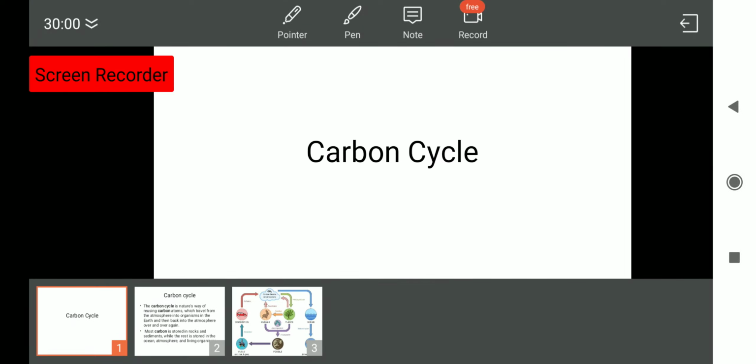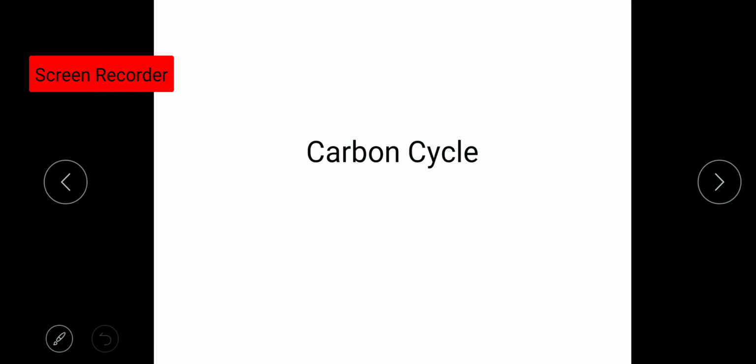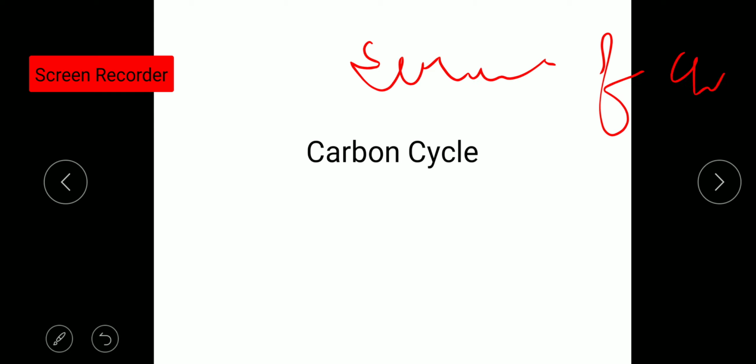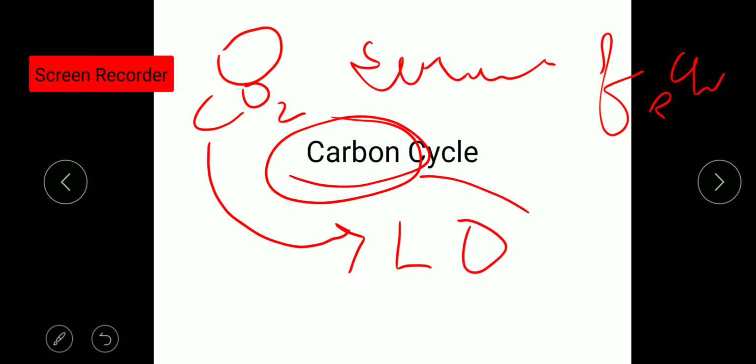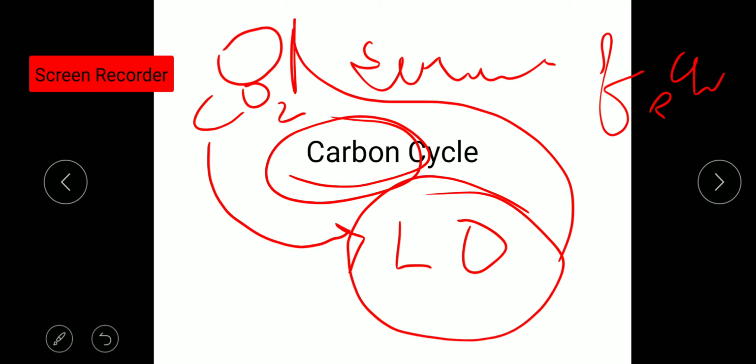So what is the carbon cycle? The carbon cycle is a series of chemical reactions in which carbon, as an element, is taken from the air. That is, in the air there is carbon dioxide. So carbon as an element is taken from the air, used by the living organisms in their different metabolic activities, and these metabolic activities are also known as what? Body processes, and then it is again returned to the air.